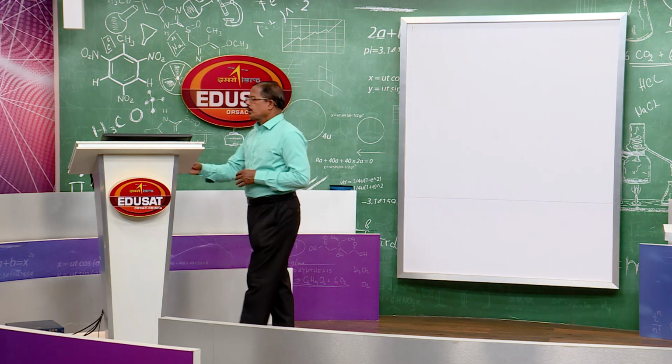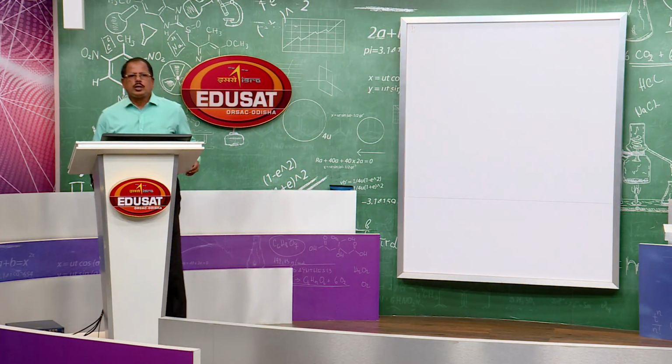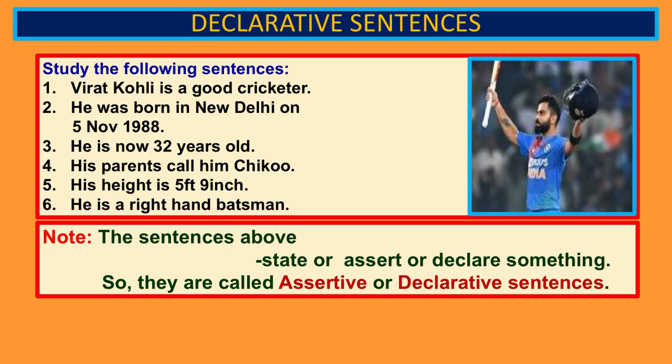So, let us see the declarative sentences. My dear students, look at the example, study the following sentences. All these sentences are about your very loving and favorite sports star, cricketer Virat Kohli. Virat Kohli is a good cricketer.